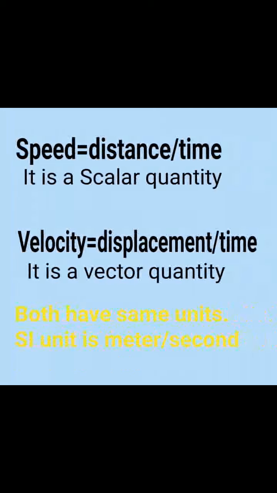For average speed, it is the total distance divided by total time. For average velocity, it is the total displacement divided by total time. The SI unit of speed and velocity is the same, that is, meter per second.